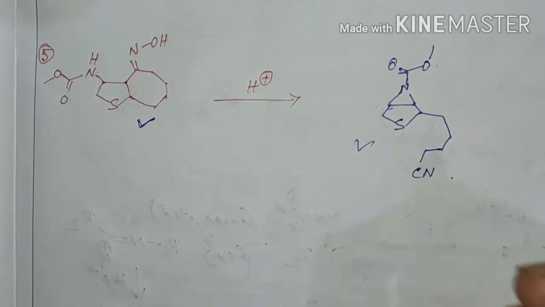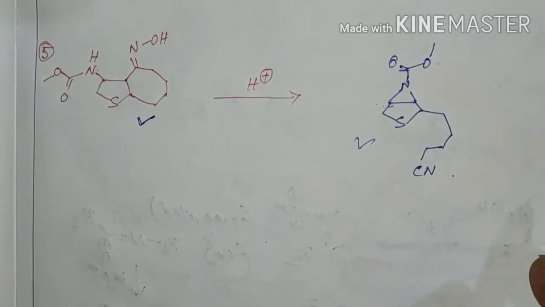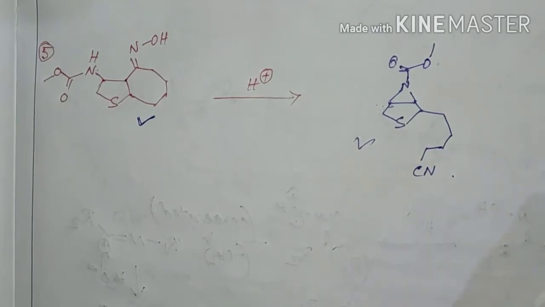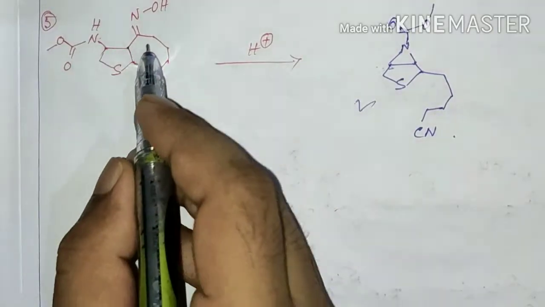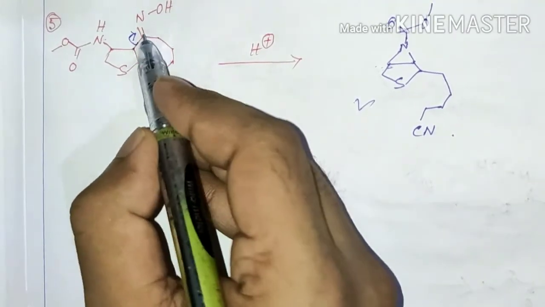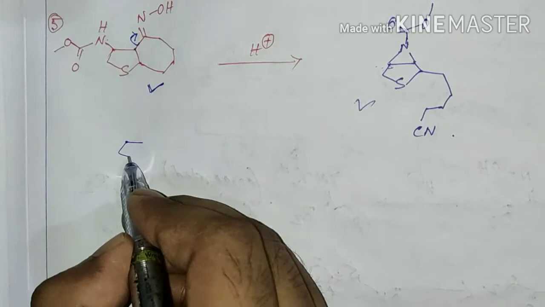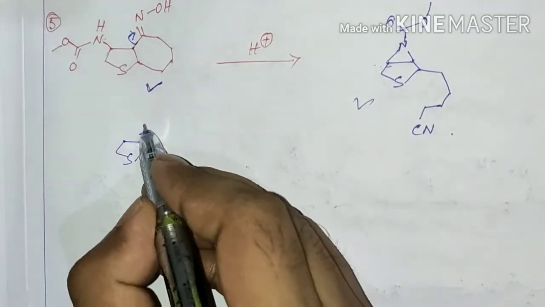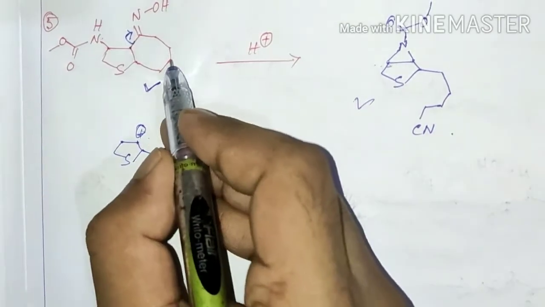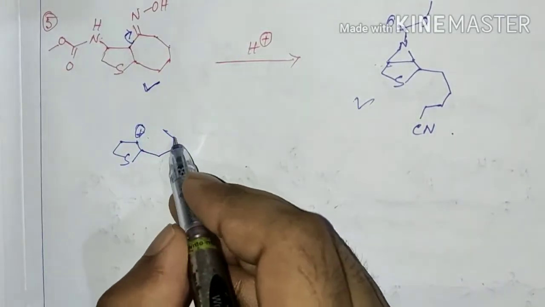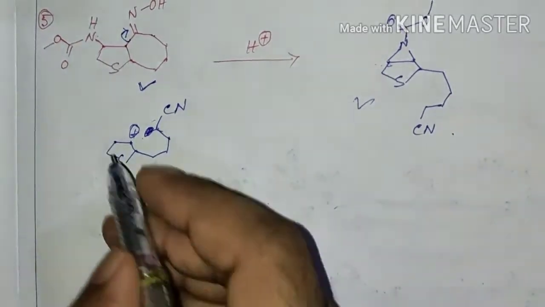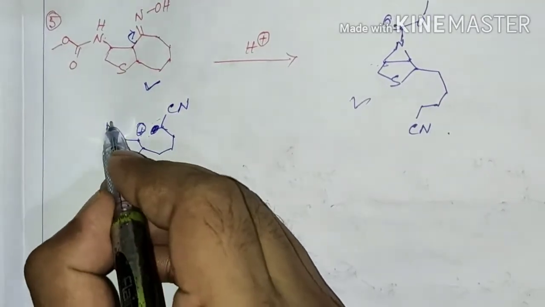It is observed that the final product is this one. And if we think how the reaction is giving such a product, let's see the probable mechanism. First, it will be OH2, and after the Beckmann fragmentation, it will form the corresponding nitrile and carbocation. 1, 2, 3, 4, 5; I am writing here 5, this one.